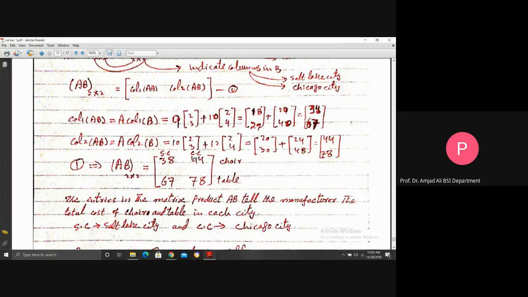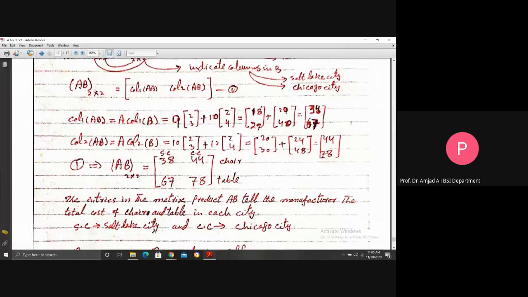This is the total cost in dollars, that is, $44 is the cost of one chair in Chicago City, passing through both the processes. Similarly, $67 is the cost of one table in Salt Lake City. $78 is the cost of one table in Chicago City.